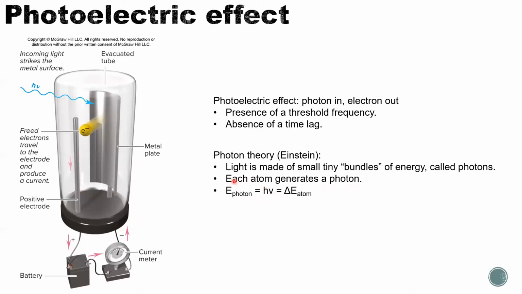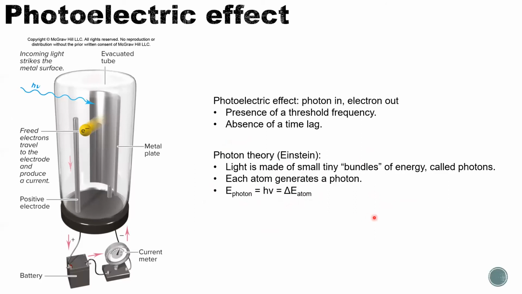And because each atom generates one photon, the quantum number of h nu is 1, and that should equal the energy difference of the atom. So this is the photon theory. After understanding how this process occurs, this equation, energy of photon equals h nu equals delta energy of atom, is important, and you should know that.